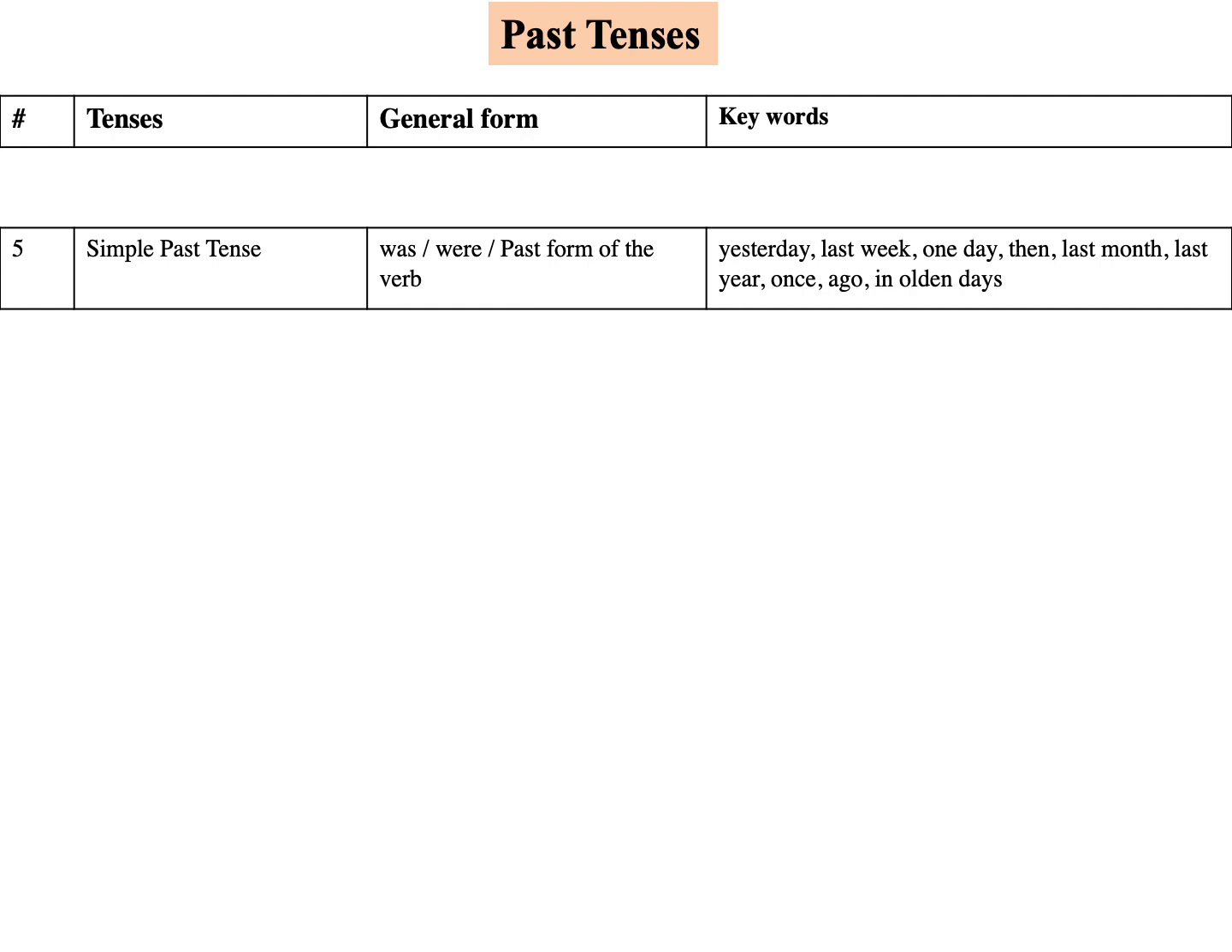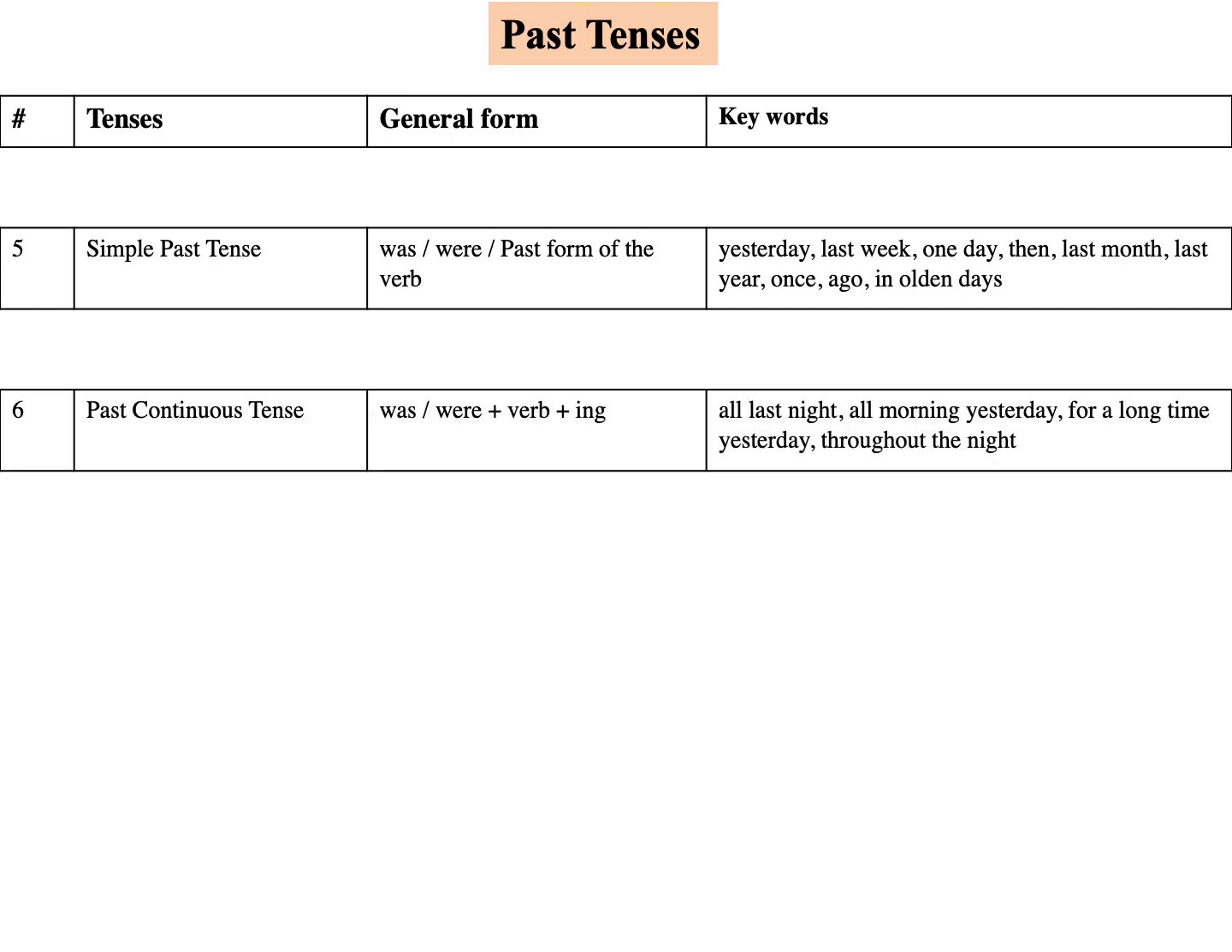In this tabular column, we have given the general form and keywords for each tense in past tenses. The first tense, simple past tense. He was a boy. They were players. I ate an apple. Then the keywords are yesterday, last week, one day, then, last month, last year, once, ago, in olden days.